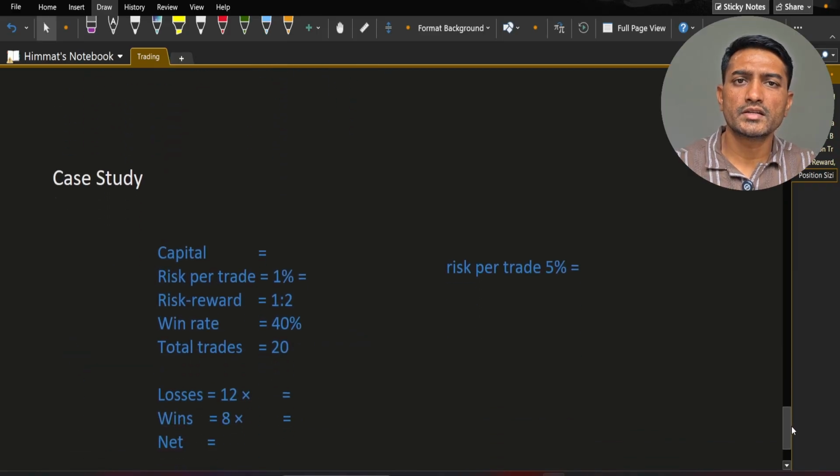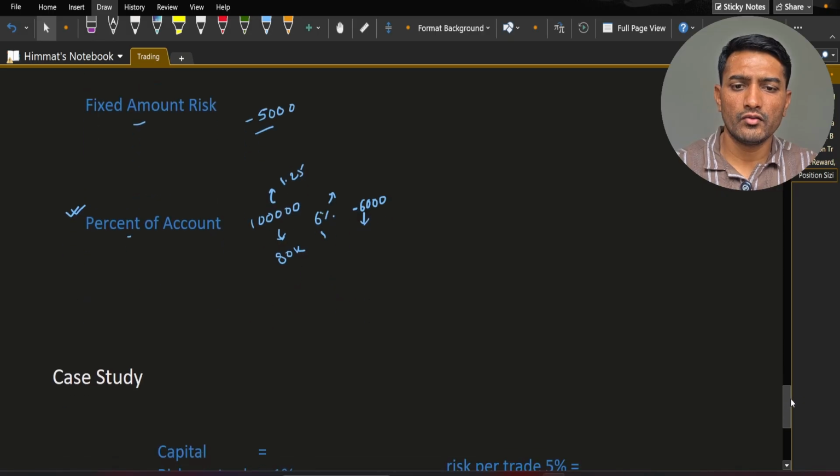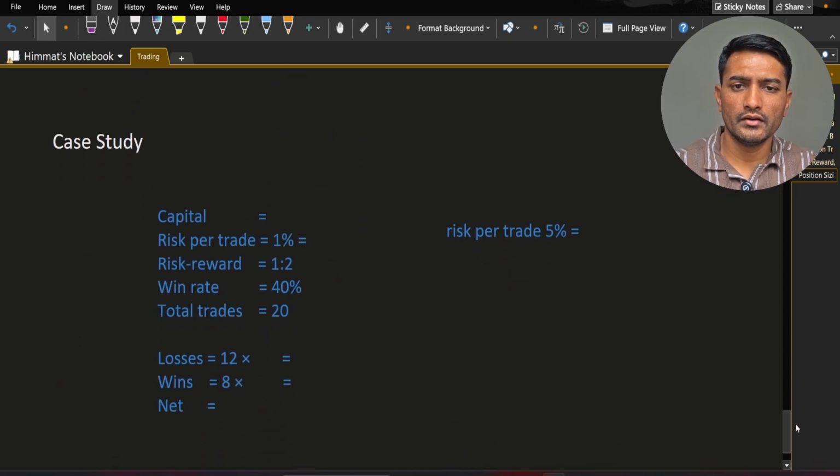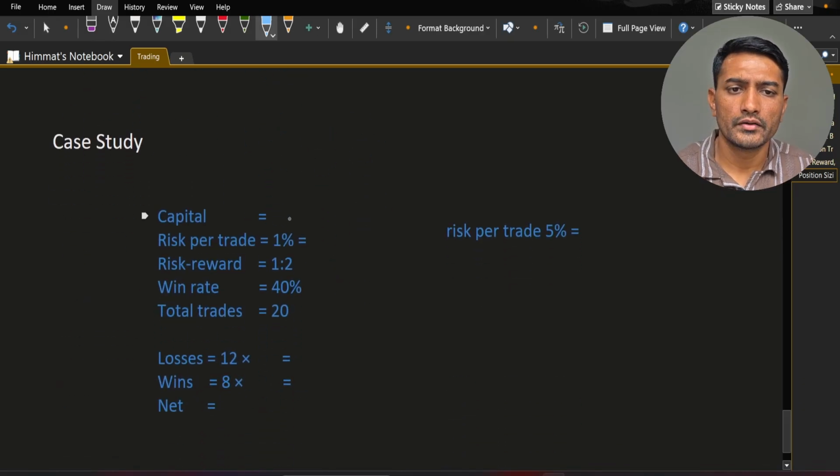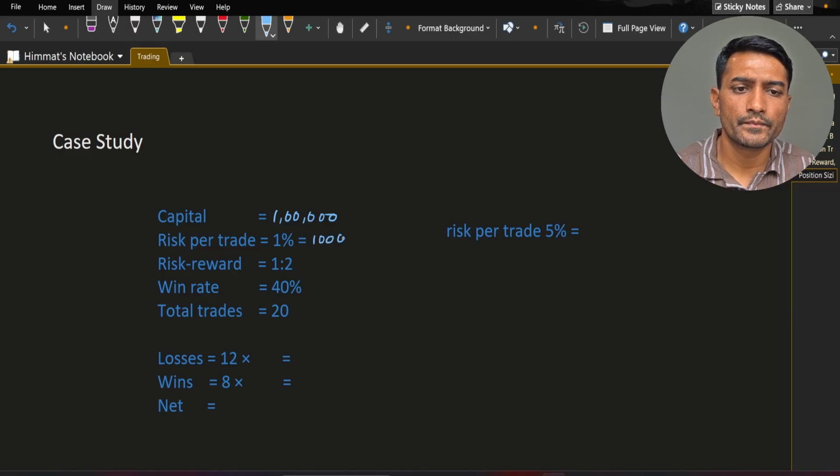Now there is one case study where I will have one question for you at the end. So let's say capital for this particular case study is 1 lakh. Risk per trade is 1%, which is 1000. Risk reward is 1:2. Win rate is 40%, which means loss rate is 60%. Total number of trades is 20.